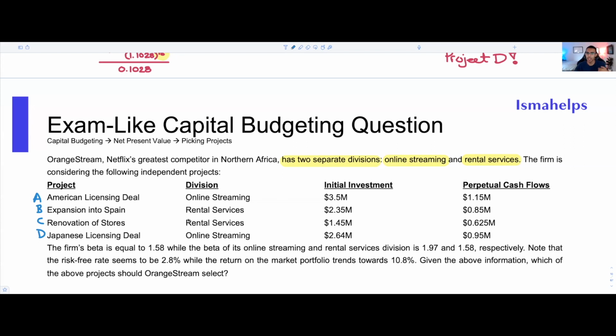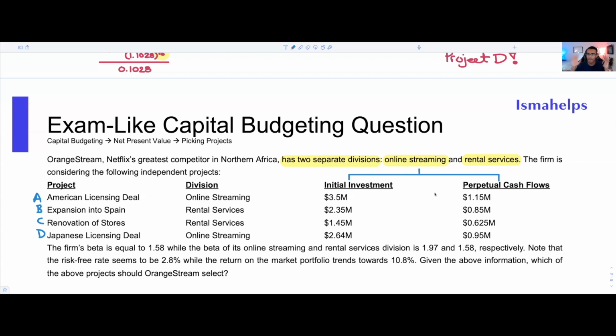Then you see initial investments. Of course, all of these different projects, A to D, will have different initial investments. And the reason that matters is that initial investments in tandem with your perpetual cash flows, especially on a final exam, should really make you think about NPV, the net present value of this project, in which you look at the initial investment alongside the present value of cash flows expected on the project.